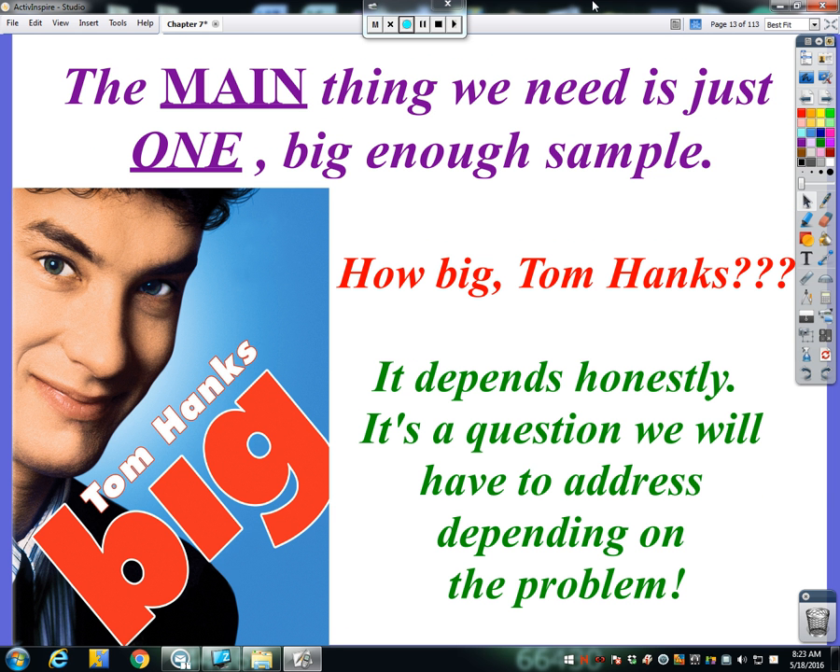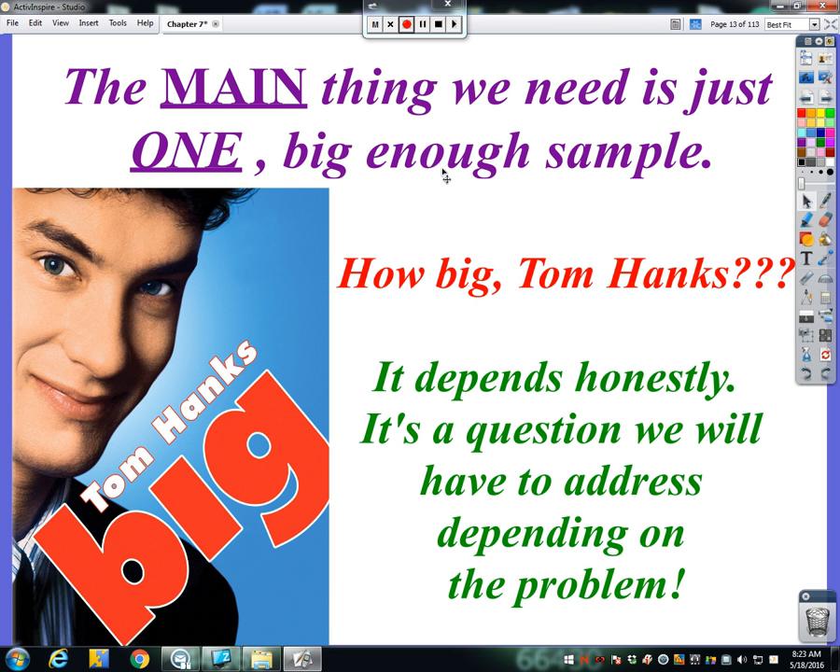The main thing we need is just one big enough sample. But you might ask, how big, Tom Hanks? I don't know. Do you guys even know what the movie Big is anymore? Because I bet you don't. You're probably too young to know who Tom Hanks is anymore. He's Woody from Toy Story, but he doesn't really look like Woody in real life. I'm sorry, that's just a cartoon.